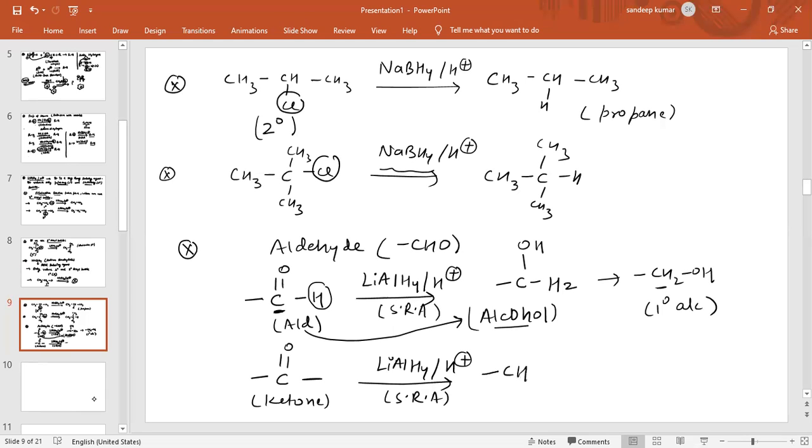So the product obtained is CHOH, which is a 2-degree alcohol. So lithium aluminum hydride is a strong reducing agent. It converts aldehyde into 1-degree alcohol and ketone into 2-degree alcohol.